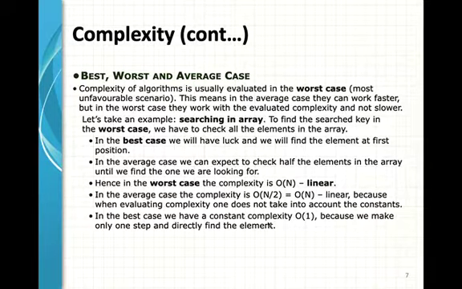Best case is when the element is at the very first position in our array. And the worst case, suppose the element is in the last position, we search the whole array and finally we get our value, then we must traverse all n elements. That's why worst case complexity is order of n.